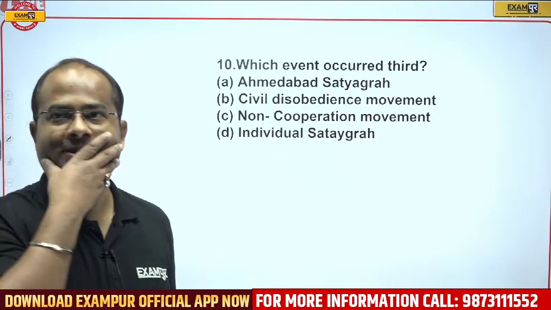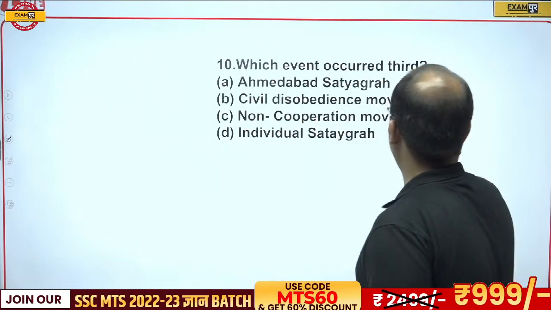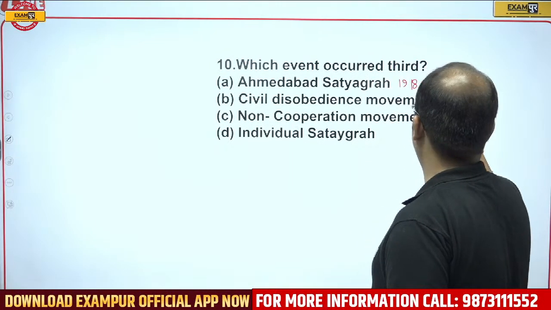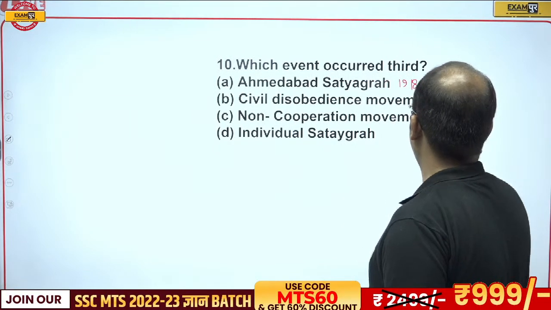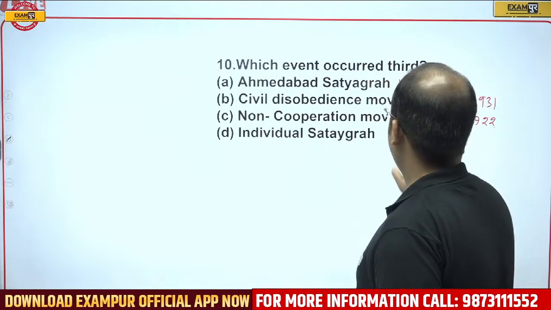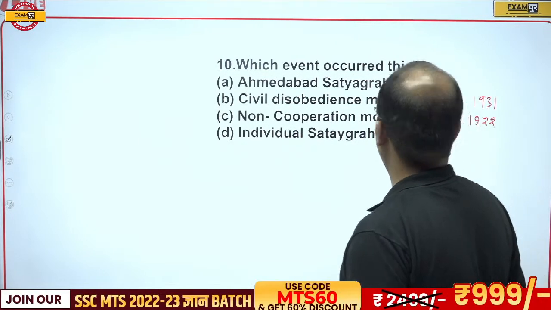Which event happened third, guys? So what will be the answer? Let's see. First of all, Ahmedabad Satyagraha 1918, then civil disobedience movement 1930 to 1931, then non-cooperation movement 1920 to 1922, and individual Satyagraha 1940. So which event will happen third?